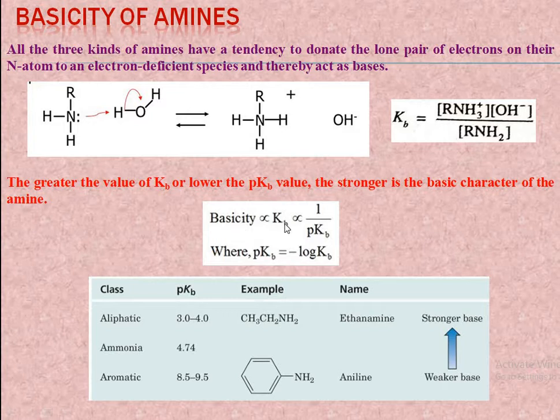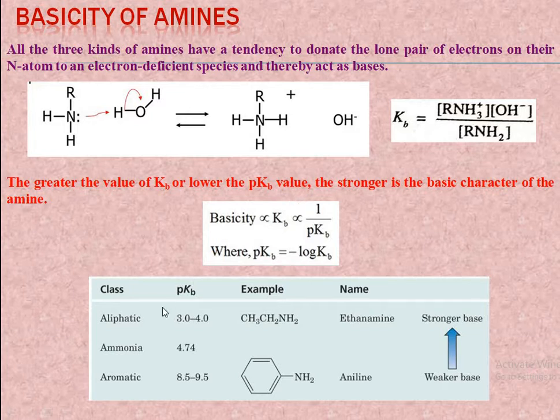Since basicity is directly proportional to Kb or inversely proportional to pKb, where pKb is equal to the negative logarithm to the base 10 of the Kb value, we can say that if the value of Kb is greater, or pKb is a lower value, then stronger is the basic character of the amine.